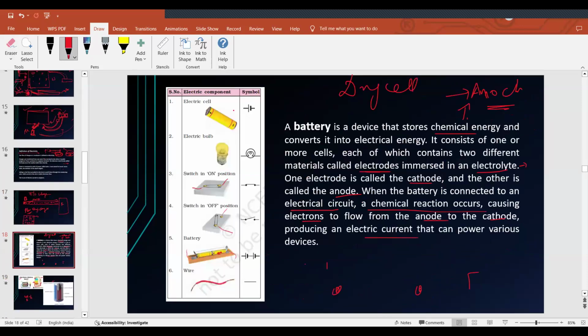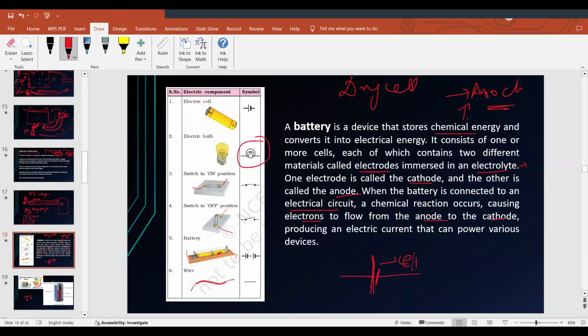So these are the notations. We have something called circuit diagrams. We use circuit diagrams to represent certain things, and then we find the value of various things: current, voltage, resistance, and so on. For that, we need to know how to represent components. For example, an electric cell, that is a battery, is represented like this. If I draw this symbol, one line large and one small, then I can say this is an electric cell in the circuit.